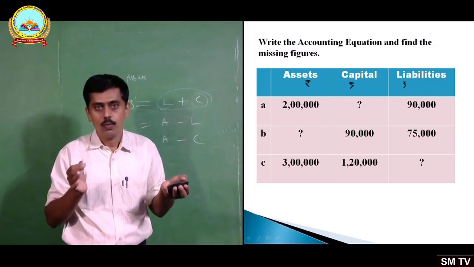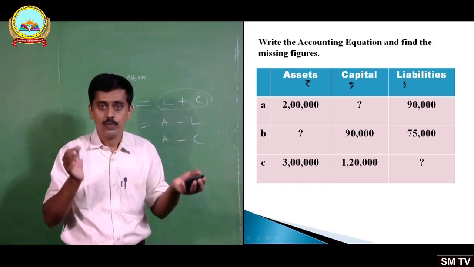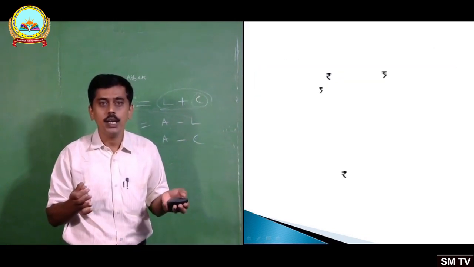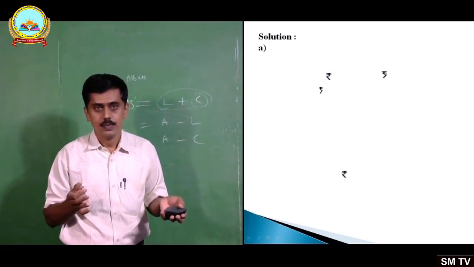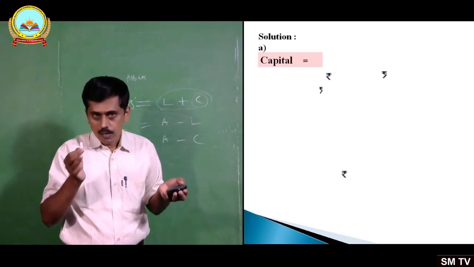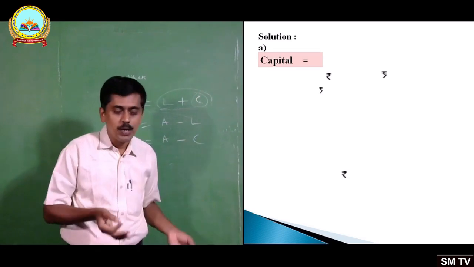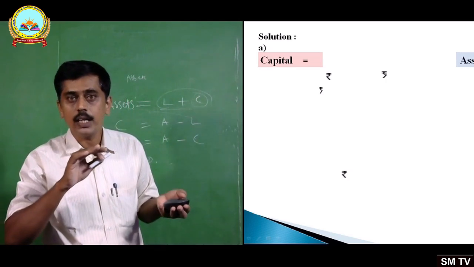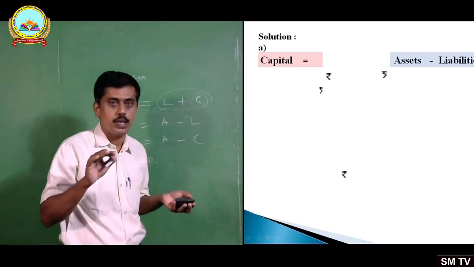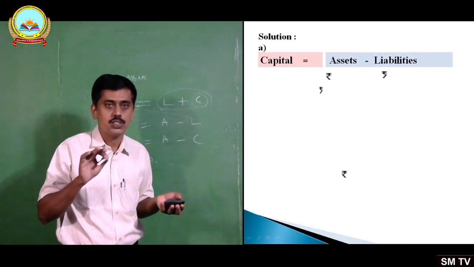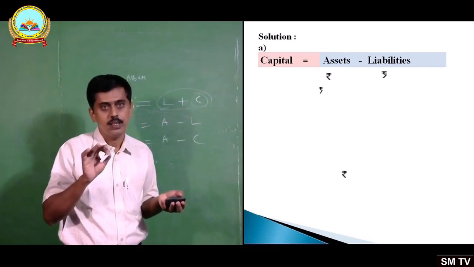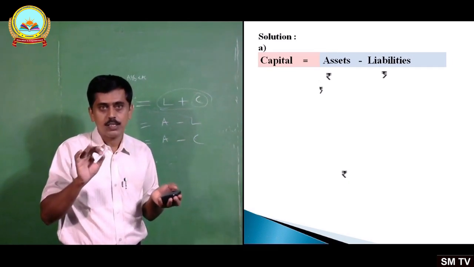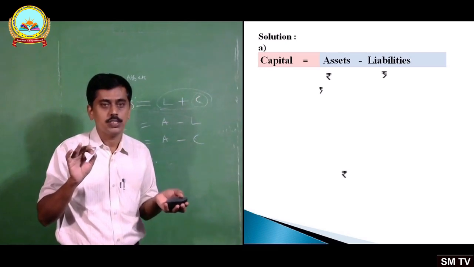So we have to find out the capital. Write the formula: capital equals assets minus liabilities.